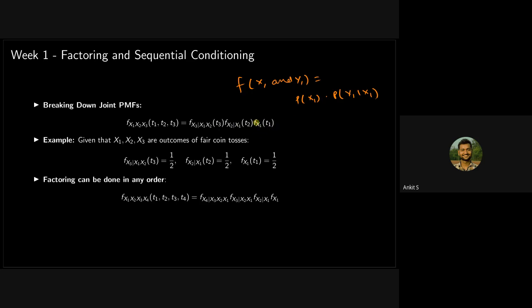So the probability of x1 being equal to t1, then the probability of x2 being equal to t2 given x1 has already taken some value, you can write it as x1 taken value t1. Then similarly for the next case, you can multiply and it will be broken down. That's the way. It may look very theoretical, but it will be helpful when you solve some problems. It will be clear. Factoring can be done in any order. I have taken x1 here, but you can first calculate the probability of y1, and then x1 given y1 has taken some value.